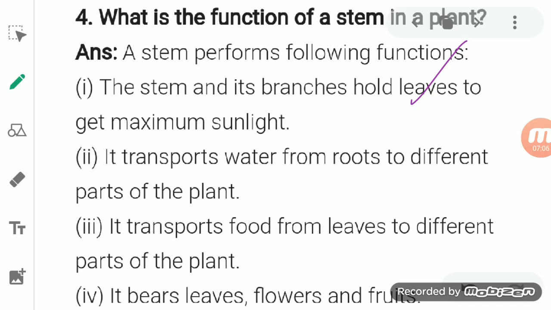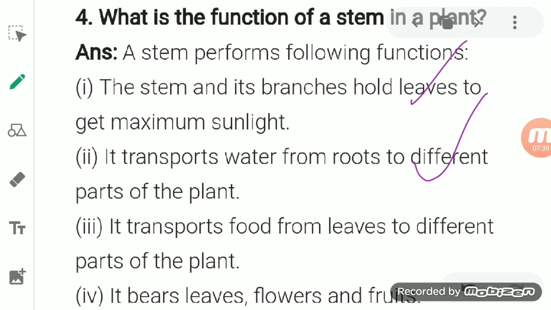Second one, it transports water from root to the different parts of the plant. So you know that the water and the minerals are transferred from the root to the leaves with the help of the stem. It transports food from the leaf to the different parts of the plant. Again, not only taking water and minerals, but you know that the phloem tube is there, which takes the food prepared by the leaves through the process of photosynthesis.